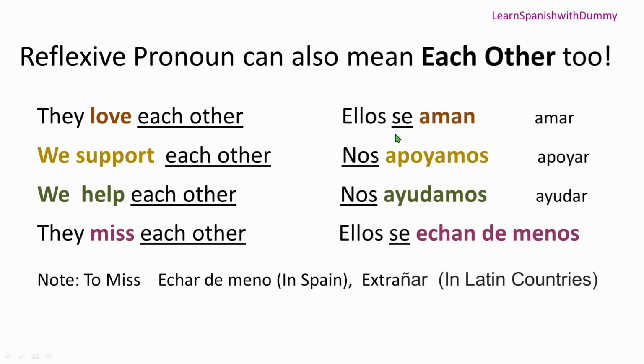So instead of saying themselves, we make it say as each other. Okay, it sounds better. They love each other. So now here the reflexive pronoun is working as each other, right? Perfect.